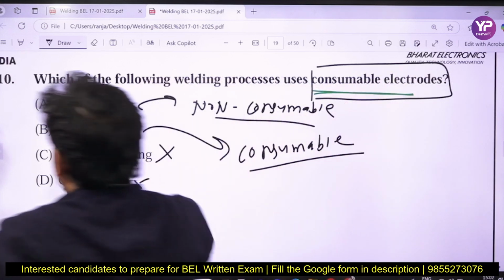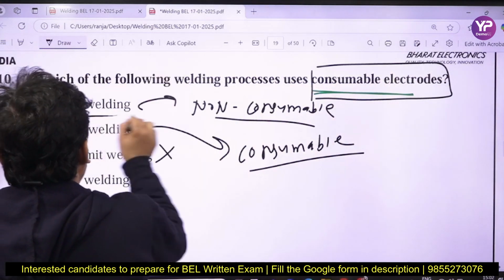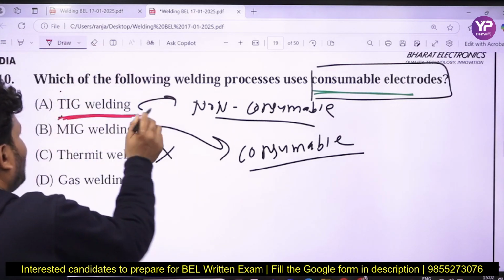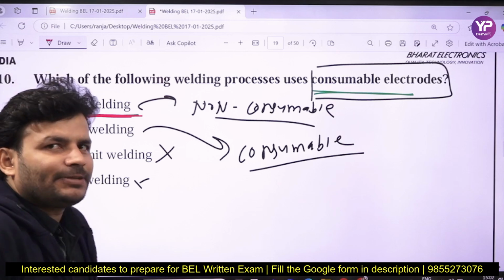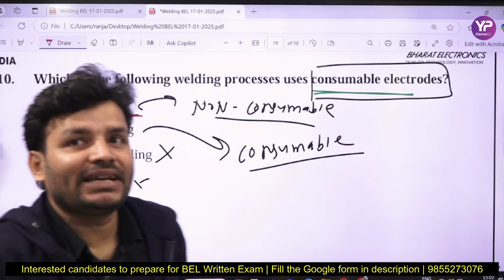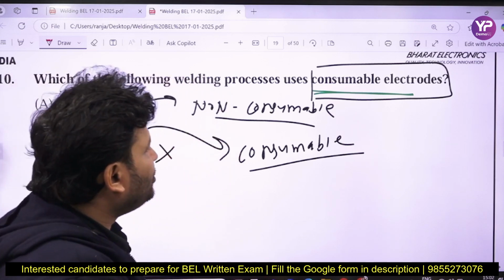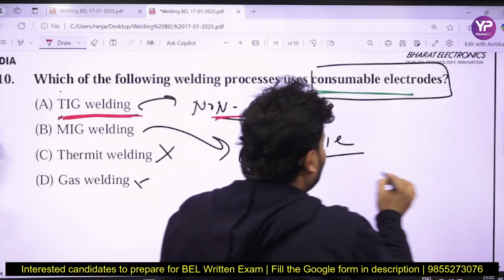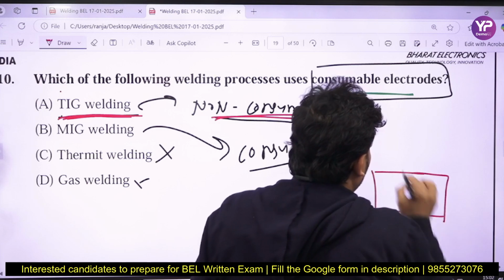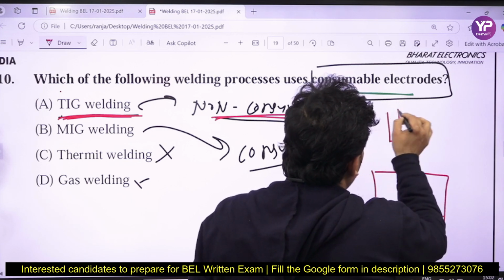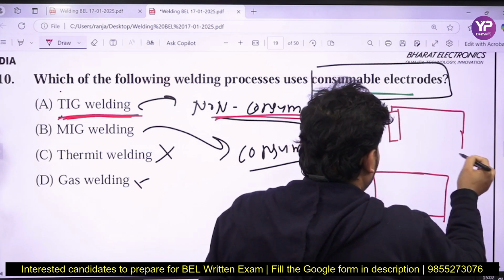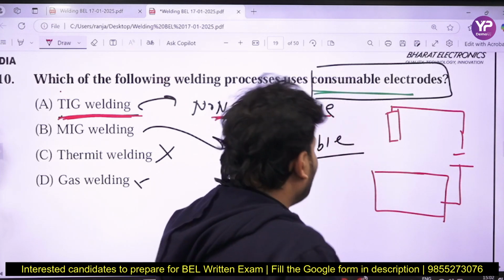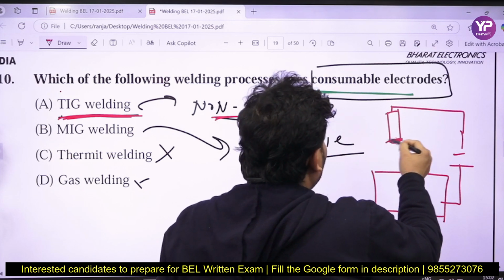If you talk about TIG, tungsten inert gas welding, my dear friends, what is the more important point you have to keep in mind? In TIG, you weld material having less thickness. Why? Because a non-consumable electrode is used. You can see there, this is your workpiece. The electrode is non-consumable, so the electrode will not be consumed.